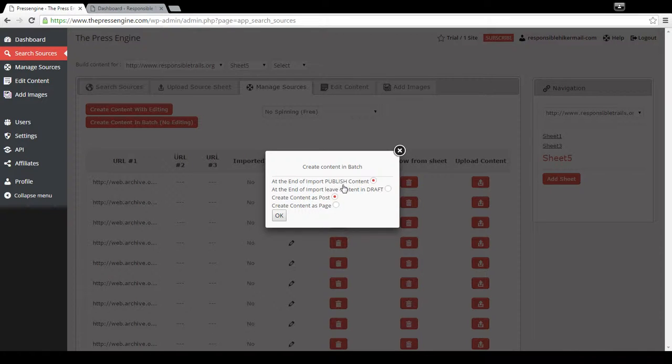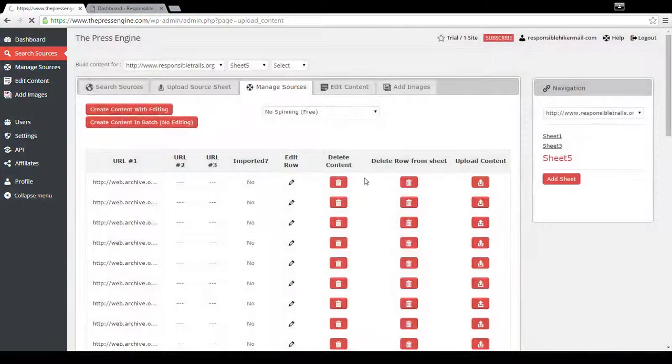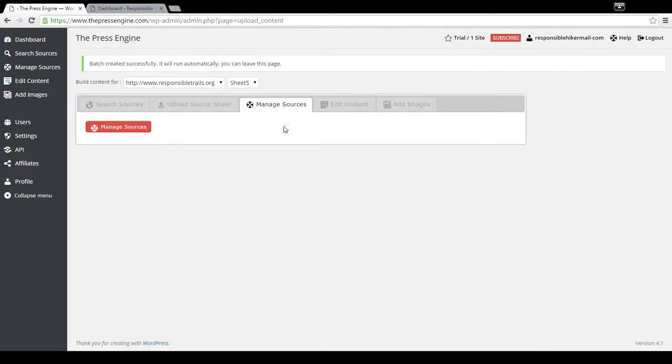You can choose it to automatically publish the content or leave it in draft so you can review it before you publish it. You can create each URL as a post or a page. When that's done, just click OK. It's going to do everything in batch. It will run automatically. You can leave this page. So we'll go back to the dashboard,